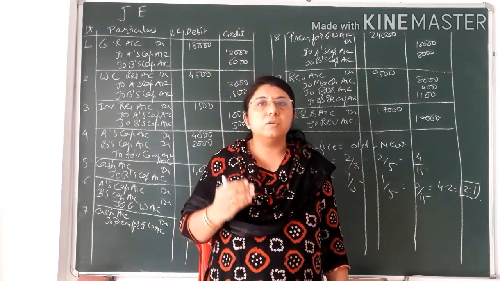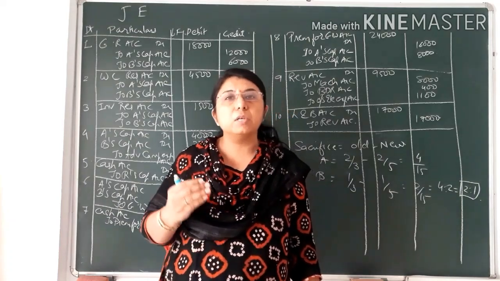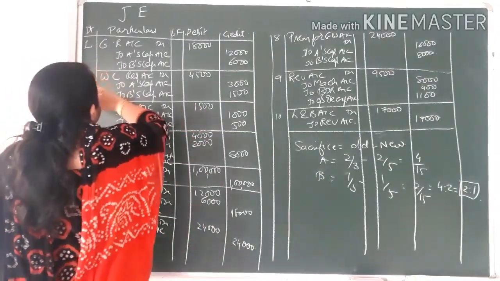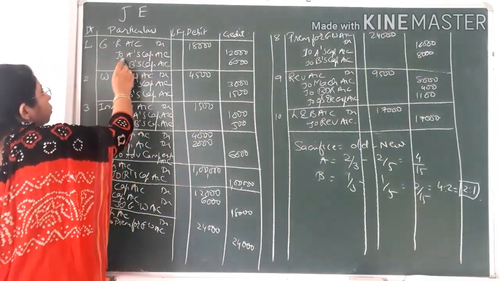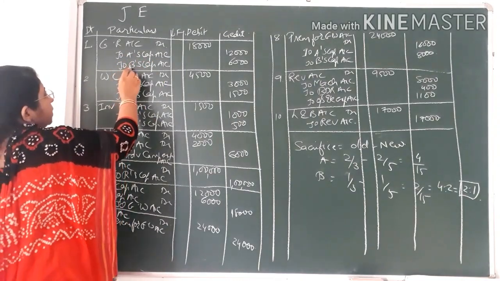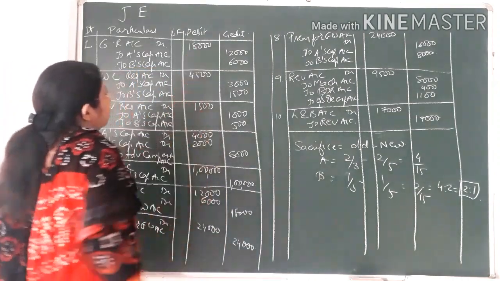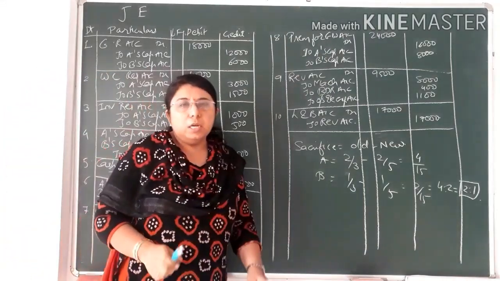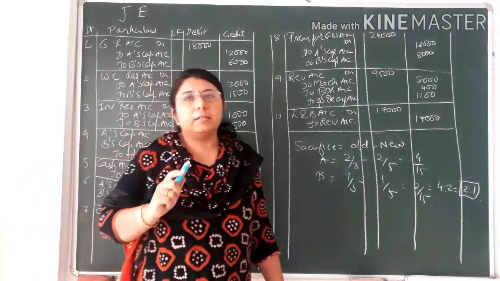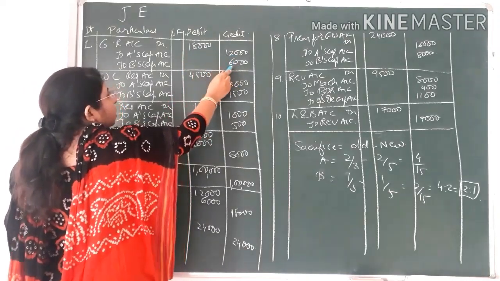So first of all, this reserve or accumulated profit is to be distributed amongst the old partners in their old profit sharing ratio. You can see on the board, I have written the first entry: general reserve account debit, to A, that is Abha, I have written the short form, A's capital account, and to B, that means Beena's capital account, credit. The total general reserve given in the question is 18,000. That I have distributed in the old profit sharing ratio. What is the old profit sharing ratio? That is 2:1. So 18,000 divided in the ratio of 2:1 came to 12,000 and 6,000.